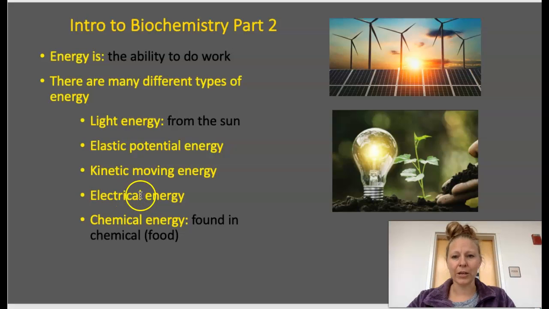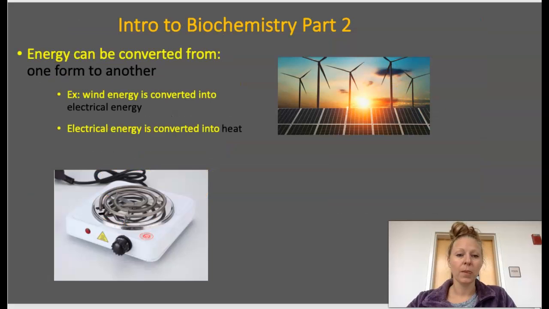There's electrical energy, so we look at the bulb here. That's electricity, and so that is a type of energy. And we have chemical energy. And before we talked about chemicals, and we said that chemicals aren't just fluids. They aren't just things that we can drink. Chemicals are molecules. And so energy is found in food. It's found in molecules.